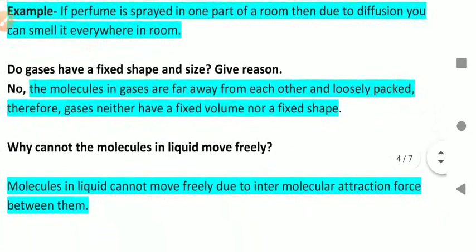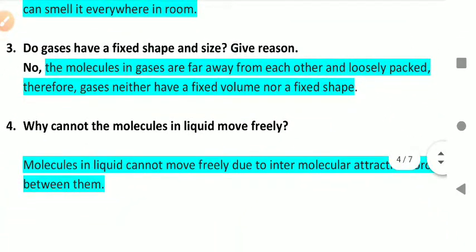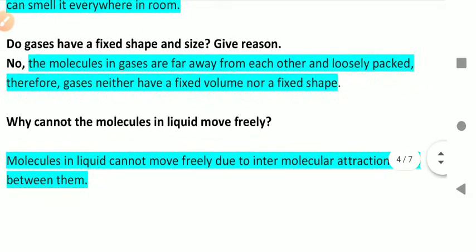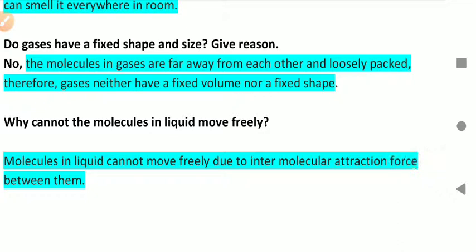Next, question number 3. Do gases have a fixed shape and size? Give reason. No. The molecules in gases are far away from each other and loosely packed. Therefore, gases have neither a fixed volume nor a fixed shape.